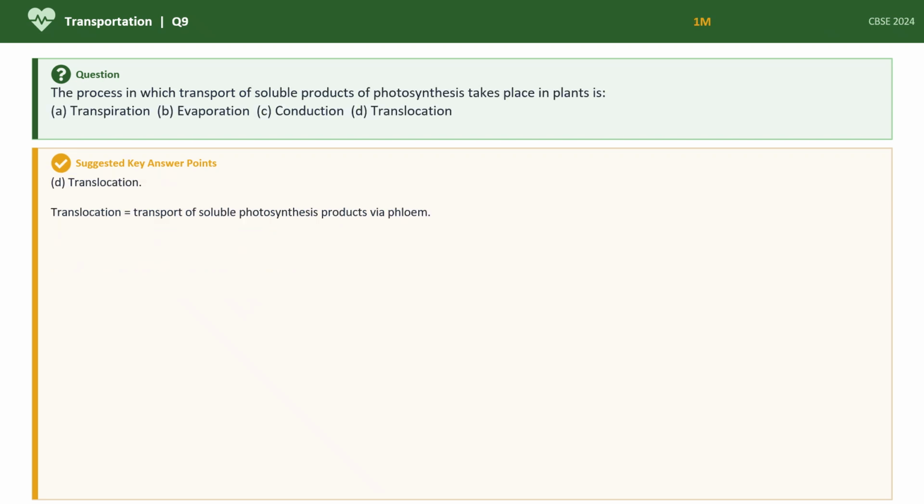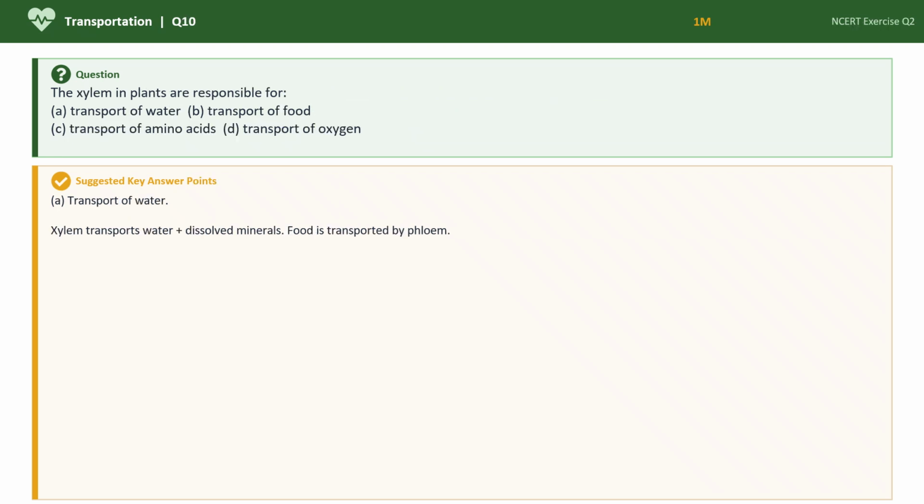The process in which transport of soluble products of photosynthesis takes place in plants is translocation. Soluble products means nothing but food only. Translocation is transport of soluble photosynthesis products via the phloem. The xylem in plants is responsible for transport of water, along with dissolved minerals, everything transported.